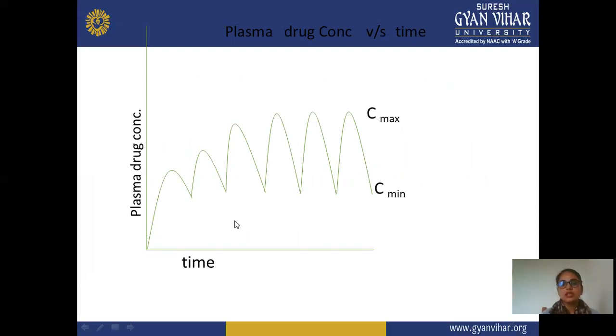So this is a Cmax, and in every dose, or every peak, this is a single dose, then a second dose, then third, fourth, fifth, like this. In every dose you are increasing the concentration, and at a specific point you can reach a constant concentration. At one point, you can receive the maximum concentration of a drug and show the maximum effect.